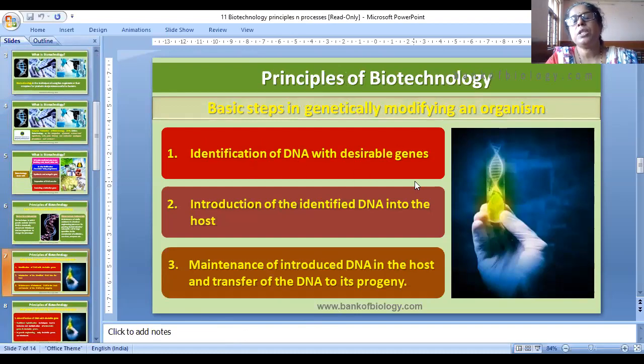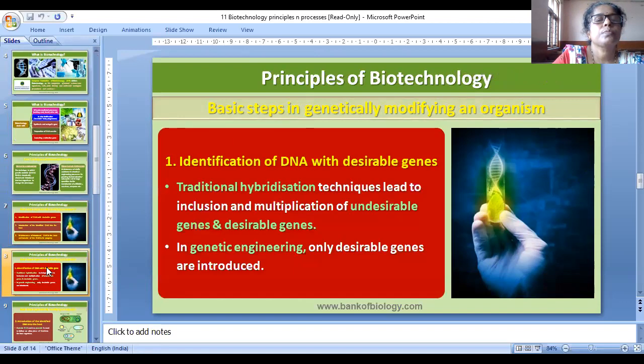Identification of DNA with desirable genes, introduction of the identified DNA into the host, maintenance of the introduced DNA in the host, and transfer of the DNA to its progeny. Traditional hybridization techniques lead to inclusion and multiplication of undesirable genes along with desirable genes. In genetic engineering, only desirable genes are introduced.